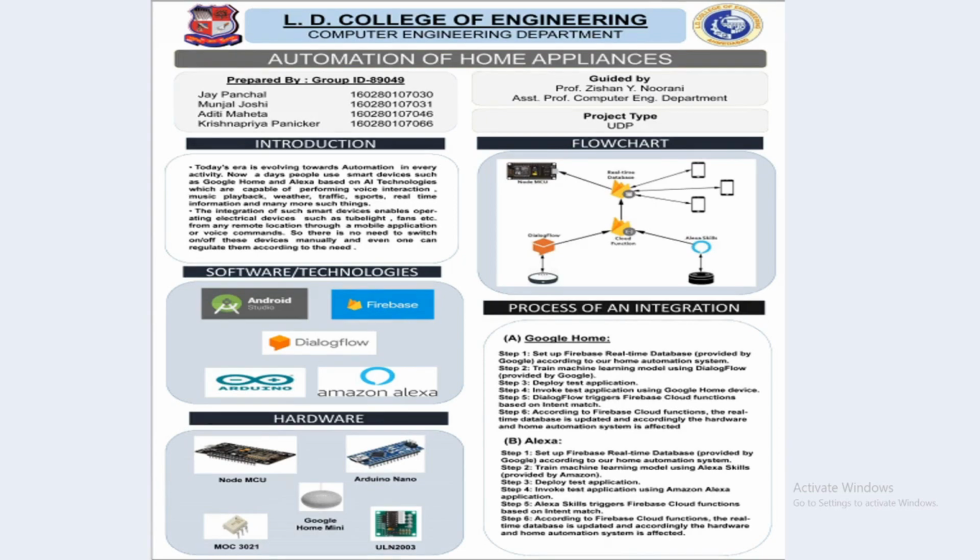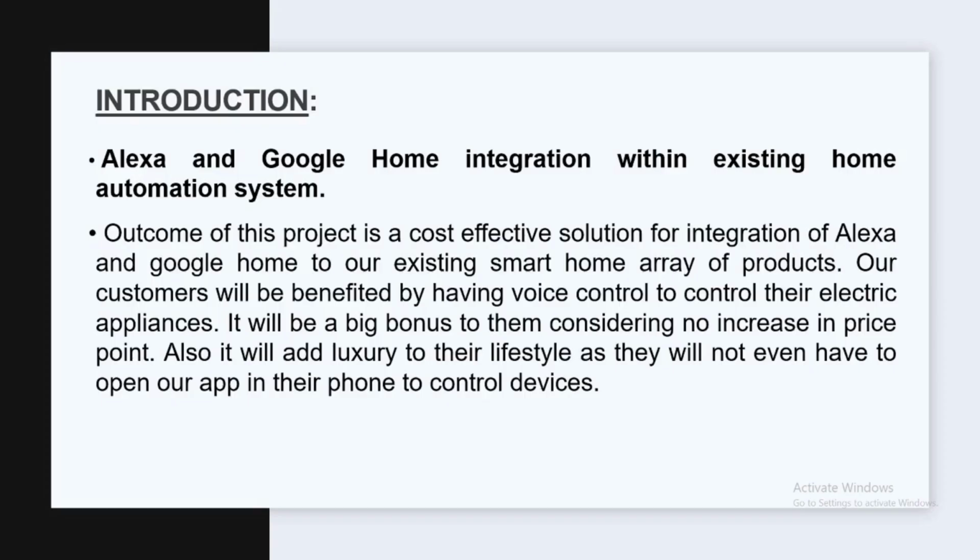Let's first talk about what makes our project different. Firstly, in our project, the non-smart devices can also be operated using Google Home and Alexa. But in counter question, you will ask me that many home automation system industries have already worked with non-smart devices, so what's the difference?